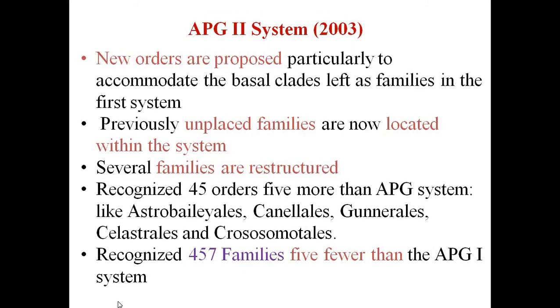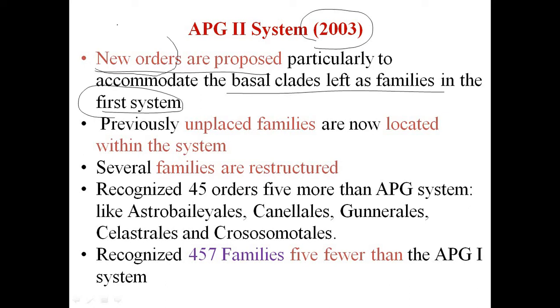Afterwards, the second APG system came into existence in 2003. As compared to the APG first system, here new orders are proposed, particularly for the accommodation of basal clades left as families in the first system.